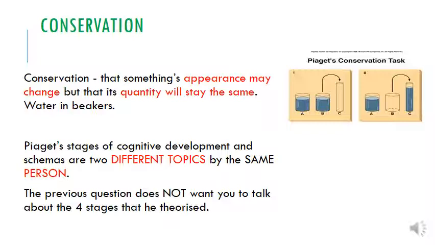Okay, moving forward. This is still Piaget's, but links to a different sort of experiment that we've covered. It's something that I felt I needed to review, because when I've asked a couple of groups that I've seen, a couple do hesitate to answer, and when I talk about the example itself, you go, oh yeah, I do know what it is. So conservation is that appearance may change, but the quantity will stay the same. So Piaget's stages of cognitive development and schemas are two different topics by the same person. The previous question does not want you to talk about the fourth stage that he theorised, but this is something that you need to consider.